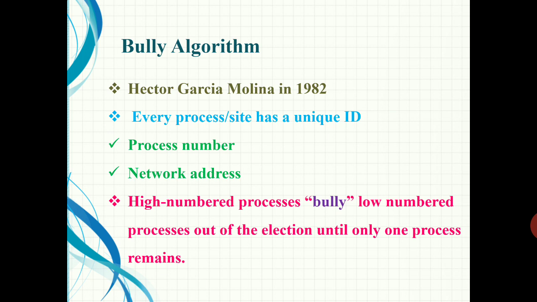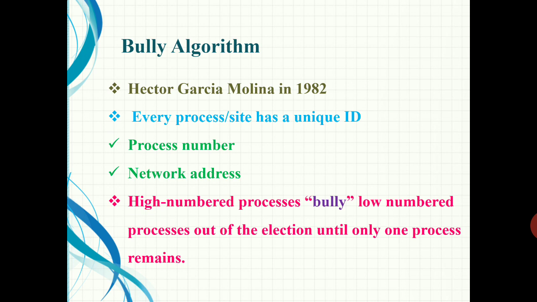The election may be needed when the system is initialized or if the coordinator crashes or retires. That is a situation when we need the election. Sometimes the system is being initialized, or if the coordinator has crashed or retired, then we have to start an election algorithm to choose a particular leader from a set of processes.